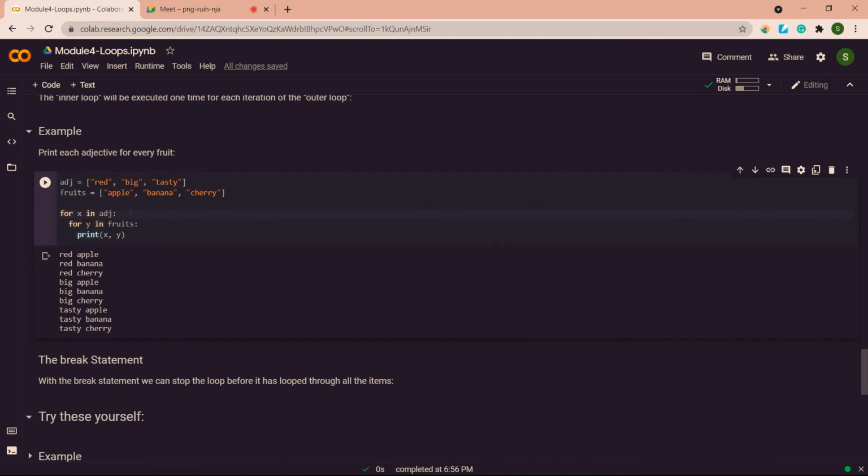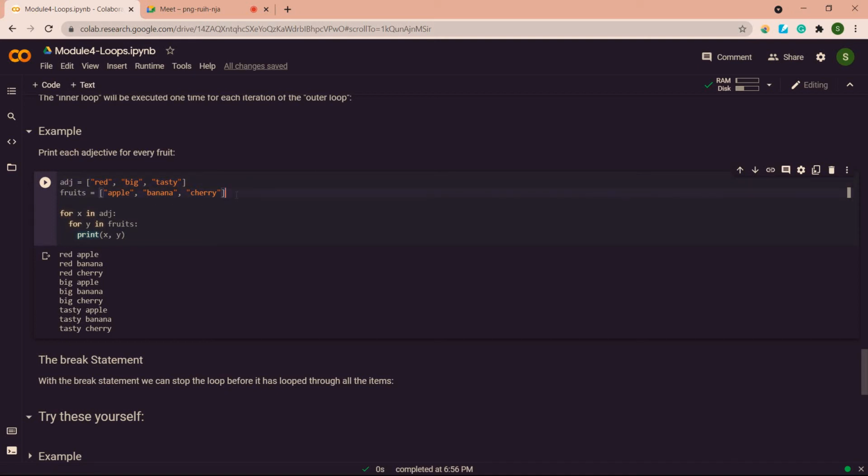So this is how you have to write. It's almost similar to that condition. Instead of if blocks, we'll be using loops here. The first set of data I have taken is adjectives: red, big, tasty. The next set of data I have is fruits: apple, banana, and cherry.